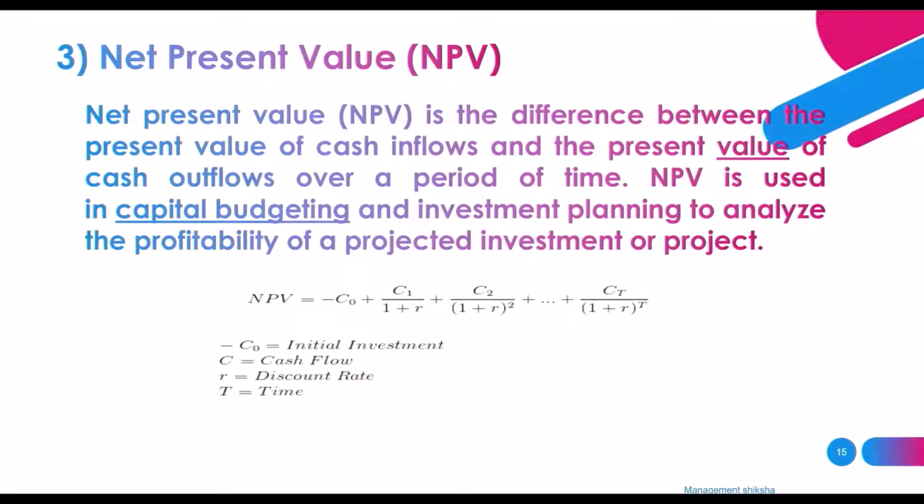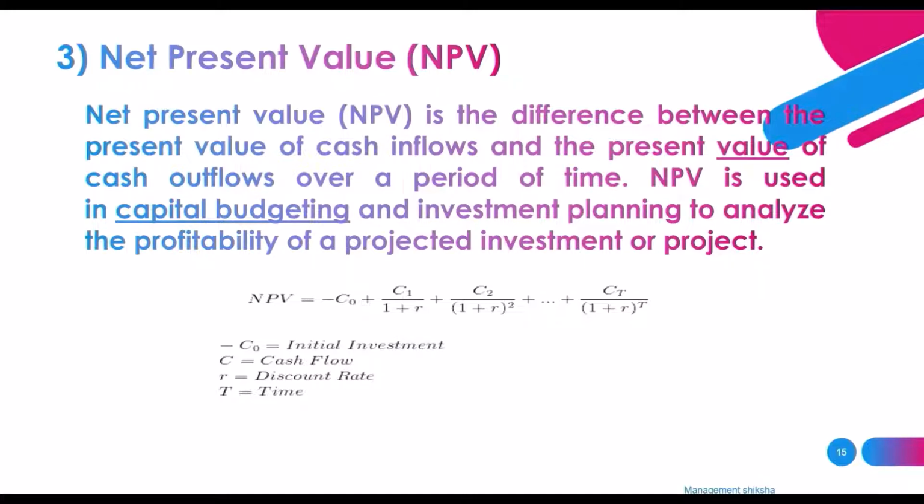Here, minus C naught represents the initial investment or capital, which we can call the cash outflow. C1, C2, C3 all represent the cash inflows, R represents the discount rate, and T is the time factor. The traditional payback period and accounting rate of return forget the time value of money, and here we give importance to it.